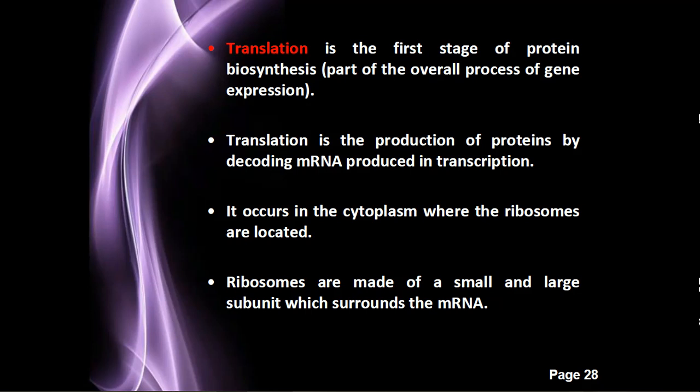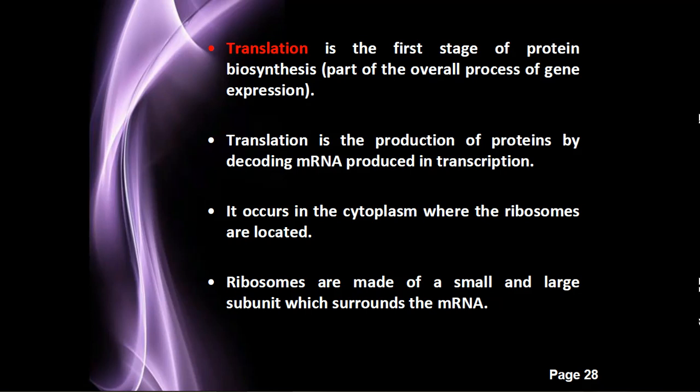Okay, it means that in this step the actual information, which is the code carried by the mRNA, gets transferred to the protein with the help of different tRNAs and with the help of ribosomes. Translation is the production of protein by decoding the mRNA produced in transcription. It occurs in the cytoplasm, where ribosomes are located. That is the location of translation: the cytoplasm, where our ribosomes are located.